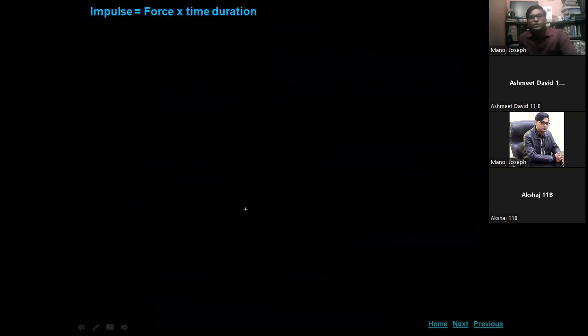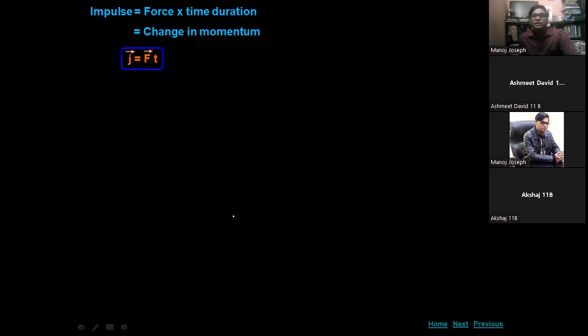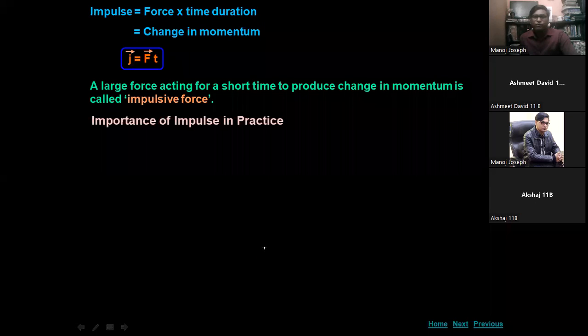So impulse is force into time duration, which means change in momentum. Impulse is denoted by vector J, and it is the product of force and time. A large force acting for a short time to produce a change in momentum is called impulsive force.